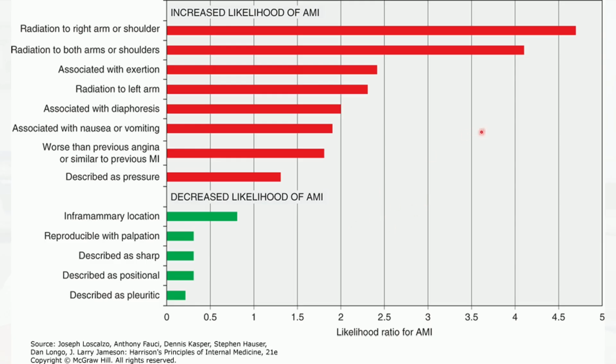This is just another diagram that visually shows the probability or likelihood ratio of the patient having acute MI based on the description of the chest pain we talked about. For example, the probability is highest when there's radiation to the right arm or shoulder, or radiation to both the right arm and shoulder and the left arm and shoulder, or if it's associated with exertion or radiation to the left arm alone. Compared to when the chest pain is pleuritic, positional, or sharp, or there is local tenderness on palpation. These features have a lower likelihood ratio to suggest that this is acute MI. Now, again, this is not 100%, but it's just a suggestion to give you a clue when you're doing the workup for these patients.